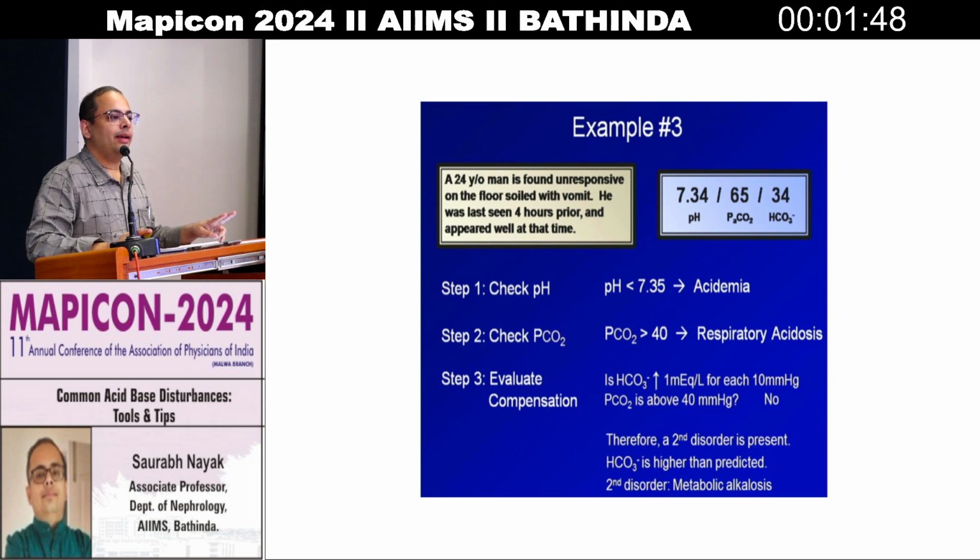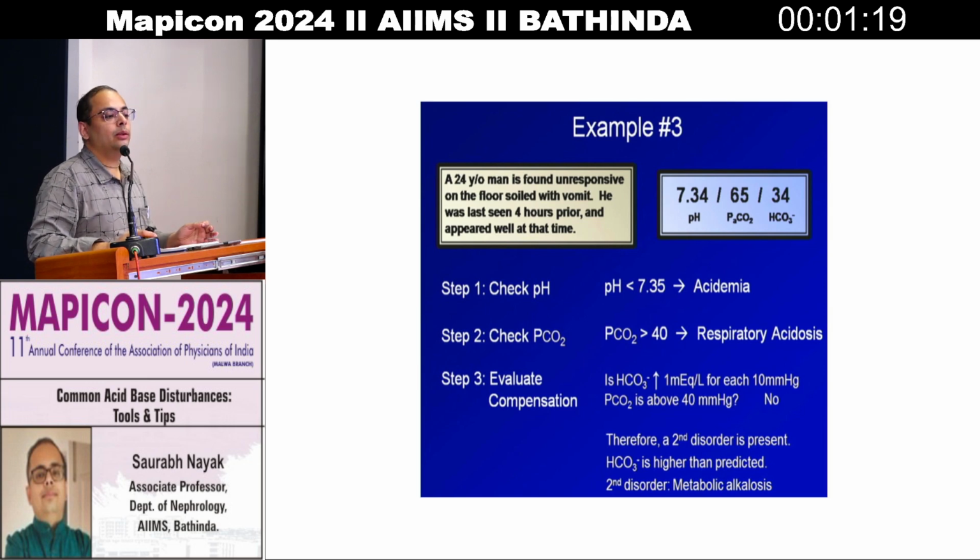So if you increase bicarb by 2.5, 24 plus 2.5 will be 26.5. So bicarbonate should have been 26.5, but it is now 34. That means a metabolic alkalosis disorder is coexisting, which is raising the bicarbonate from 26.5 to 34.